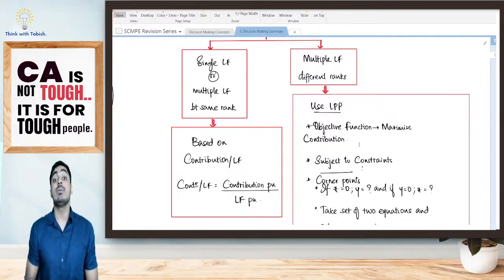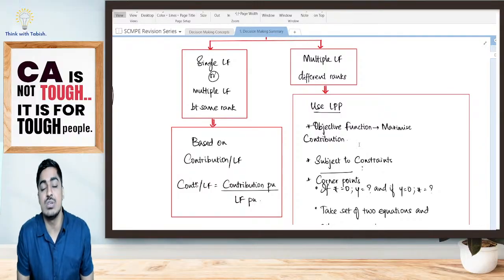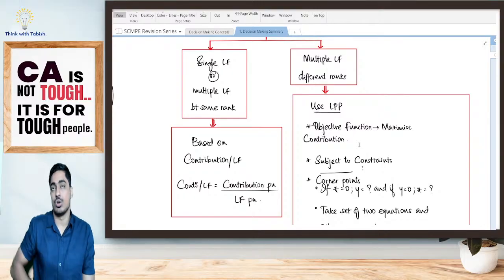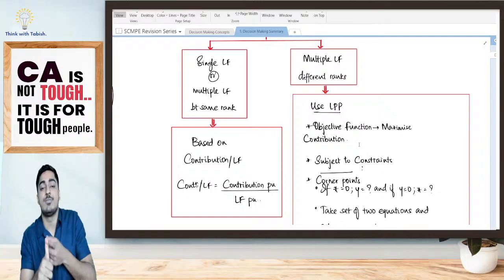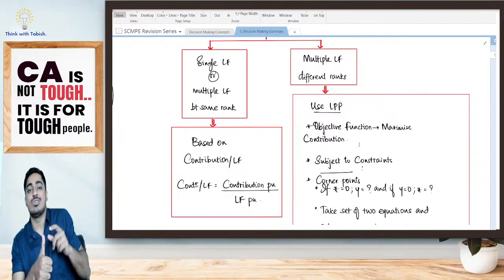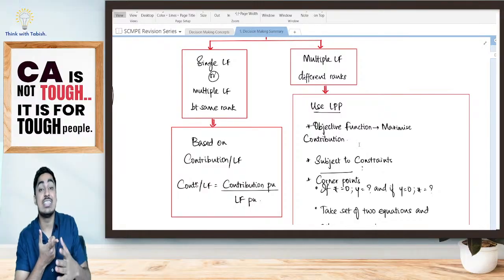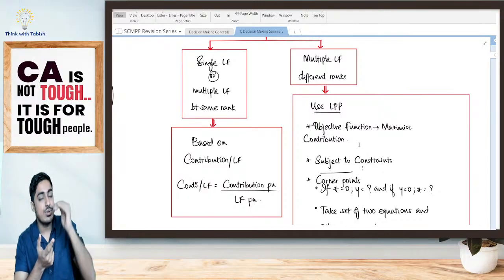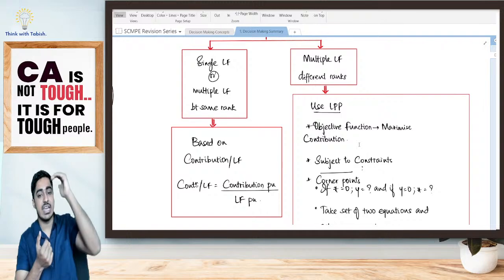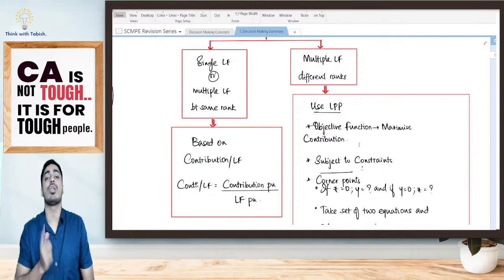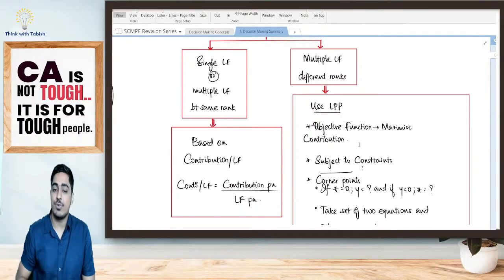If you have multiple limiting factors and the rank is also different, you have to go for LPP. Now, what all do we have to do? Firstly, my objective function: maximize contribution 36x plus 31y. Then, it is not that simple. It is subject to constraints. Write down all your constraints one by one. Now, to solve this, I want my corner points. Calculation of corner points.